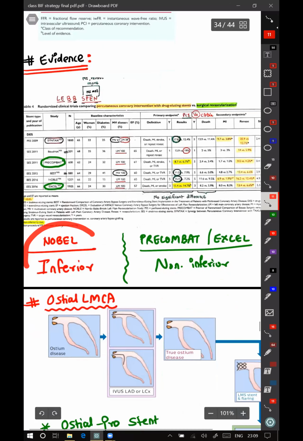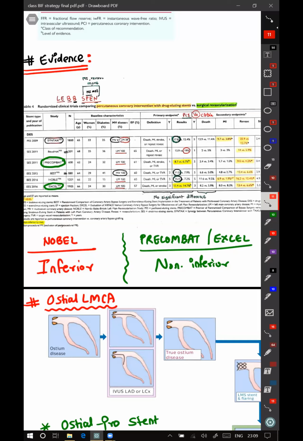So NOBLE proved that PCI is inferior to CABG for left main coronary stenting. PRECOMBAT and EXCEL proved non-inferiority for PCI in left main stenting. The non-inferiority for PRECOMBAT is for mortality or revascularization? Only revascularization, not for mortality. And EXCEL later, in the controversy, tells that the mortality benefit is also there with CABG.